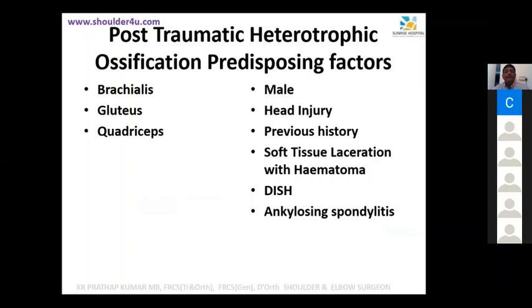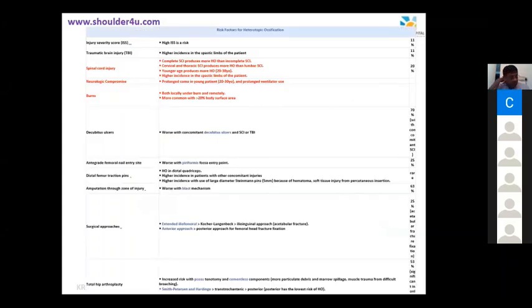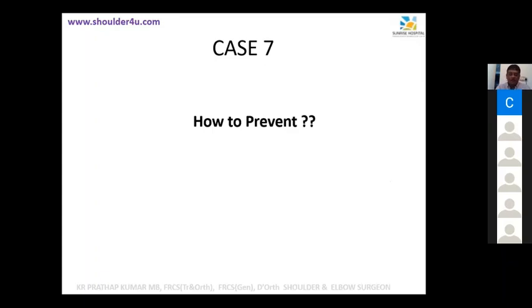Male predominance, head injury, previous history of heterotopic ossification, soft tissue lacerations with hematoma, DISH and ankylosing spondylitis. These are the predisposing factors. If you look at the literature, there are a lot of them, but I have highlighted some in red, which are more important, so you need to read about that. How to prevent it? That may be more pertaining to you. Any idea how to prevent it?